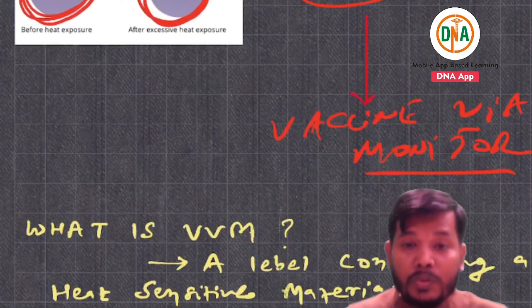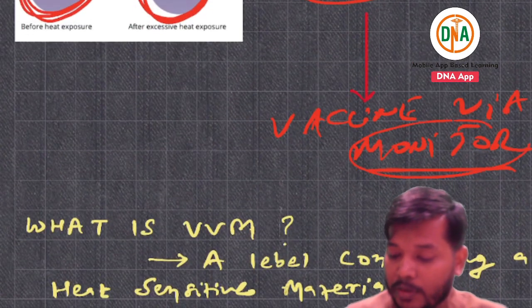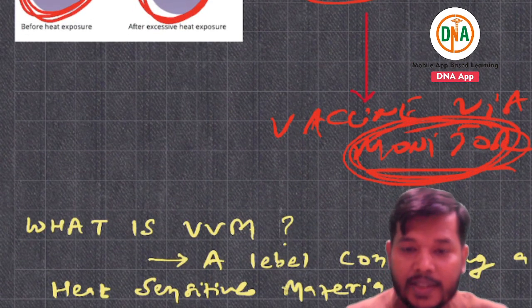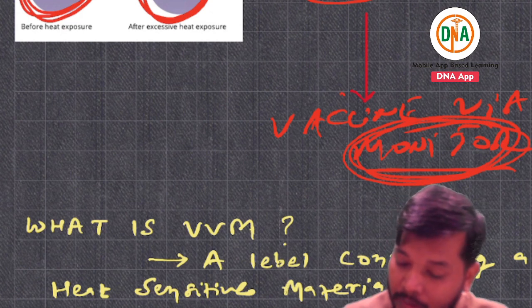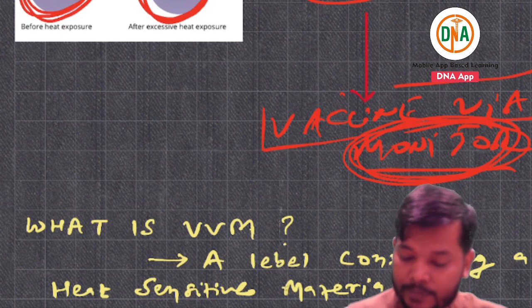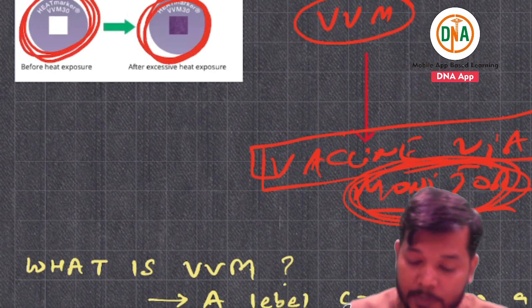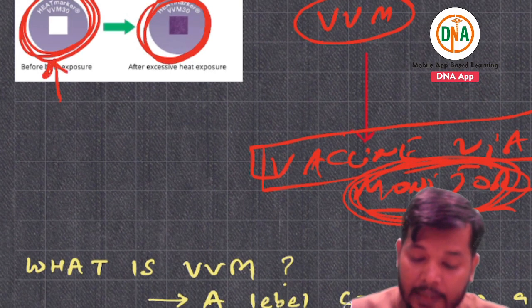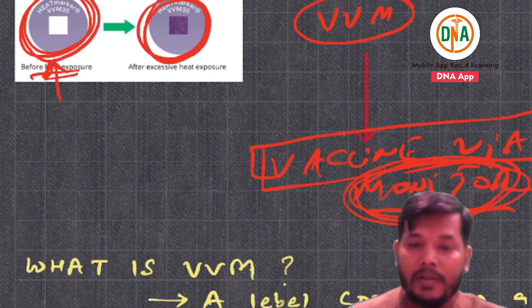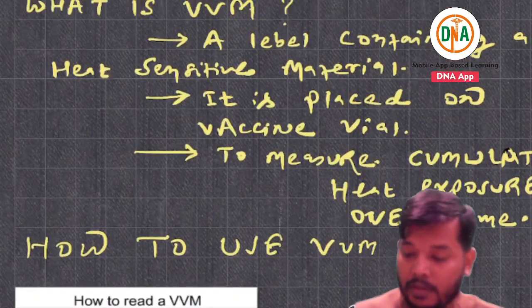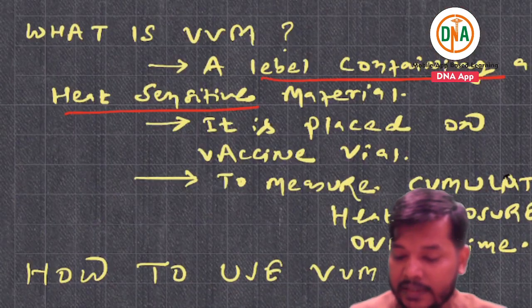They are going to monitor the vaccine vial. What is this? This is basically a label on the vaccine vial, which is heat sensitive. It is a label containing heat sensitive material.